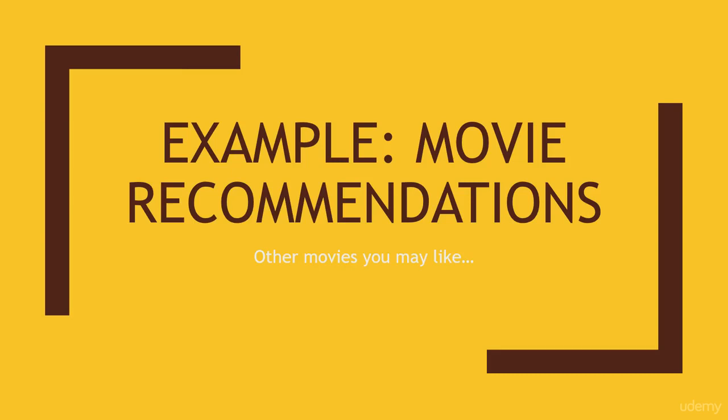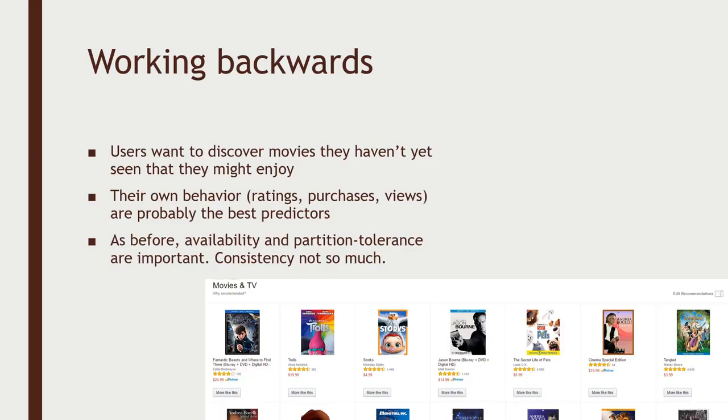Let's work through a more interesting example. This one's going to be a system that generates movie recommendations to people at a very large scale based on other movies that they've liked in the past. So let's start by working backwards. What does the end user actually want to see? That's the one thing that's really non-negotiable in this whole thing.